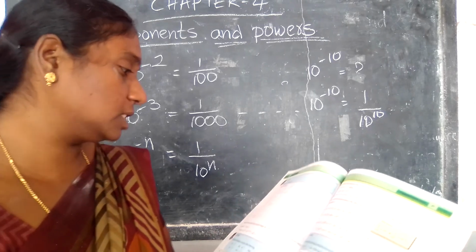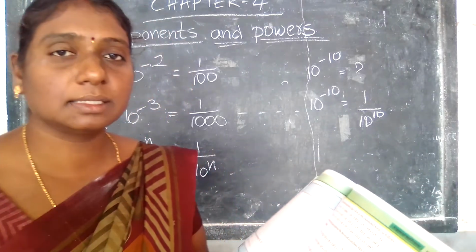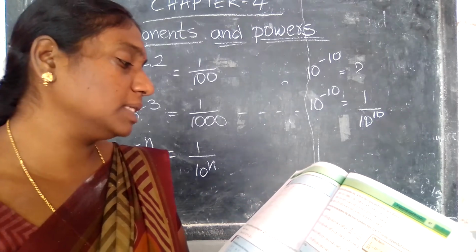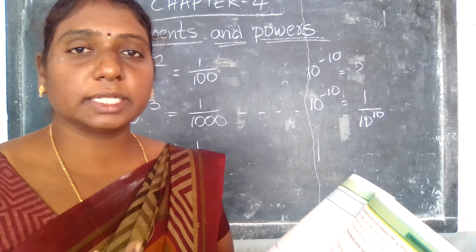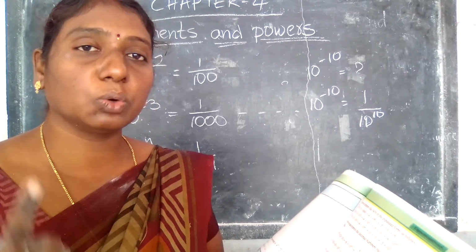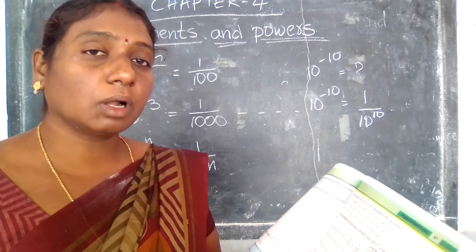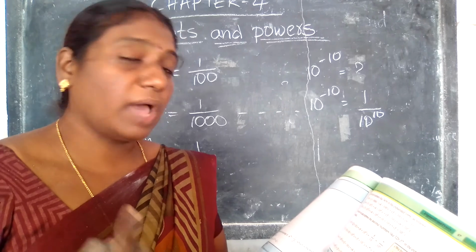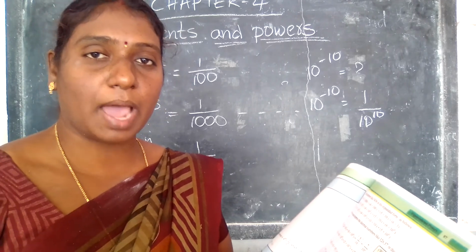See here. First one, 8 is equal to 2 into 2 into 2, which is 2 power 3. 8 by 2 means 4, that is 2 into 2, which is 2 power 2. Next, 4 by 2 means 2, that is 2 power 1. 2 by 2 is equal to 1, that is 2 power 0. Next, 1 by 2 means 2 power minus 1. 1 by 4 means 2 power minus 2.